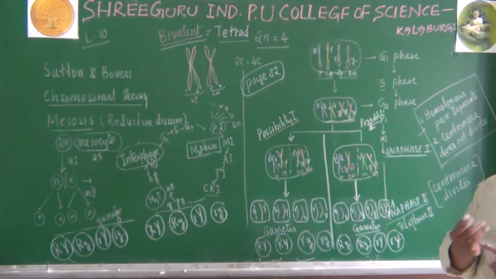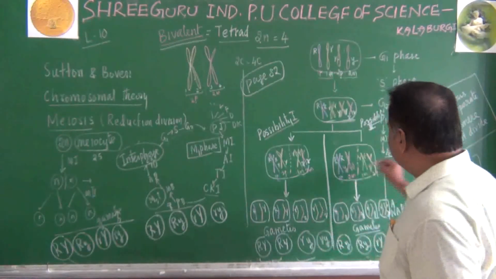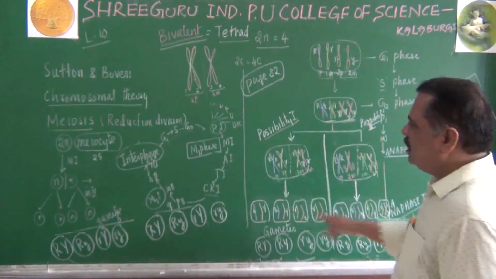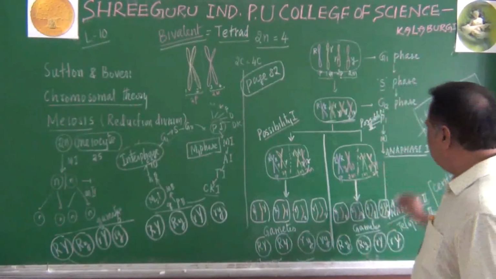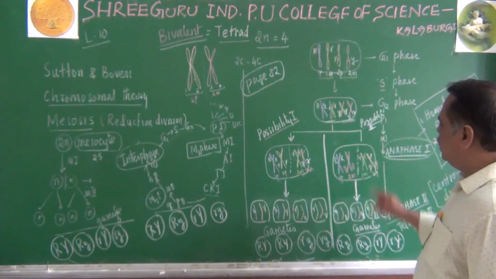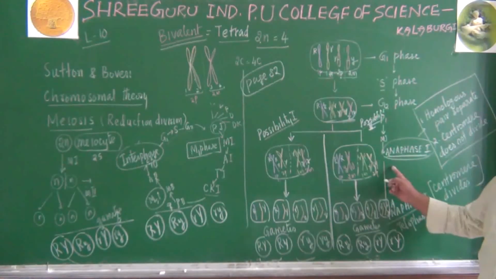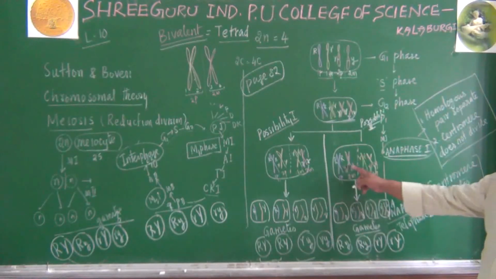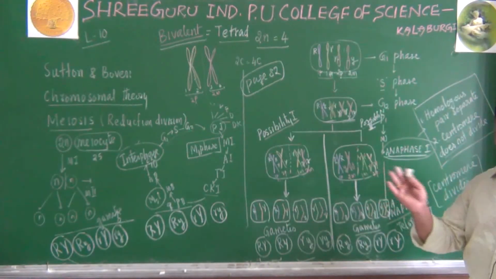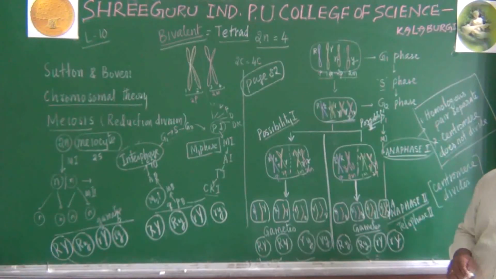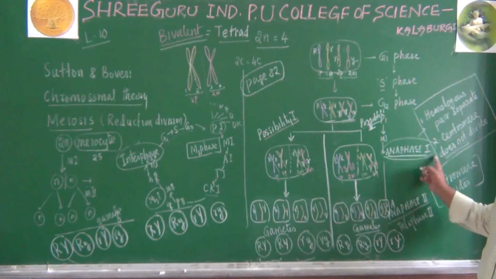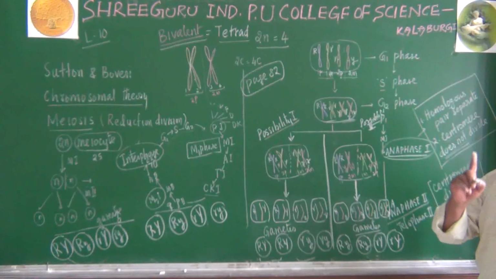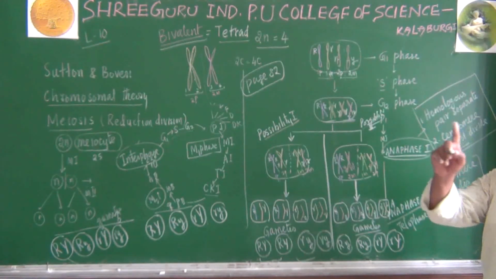You must recall what is a bivalent, what is a tetrad, and what is the significance. Among the so many stages of the cell cycle, which plays the important, significant role? This is anaphase. Why? Because this anaphase 1 only decides which should go to which side, whether both paternal should go to one side or maternal to one side. That is decided during anaphase 1 only. How is it possible? Because the centromere does not divide. Don't forget this point. In meiosis 1, anaphase 1, the centromere does not divide.